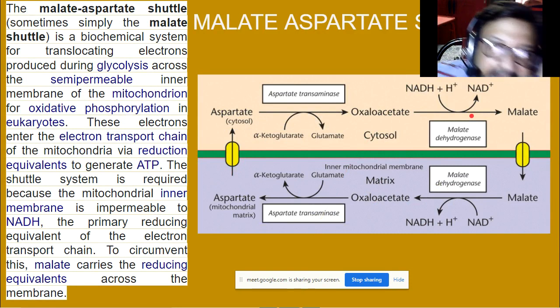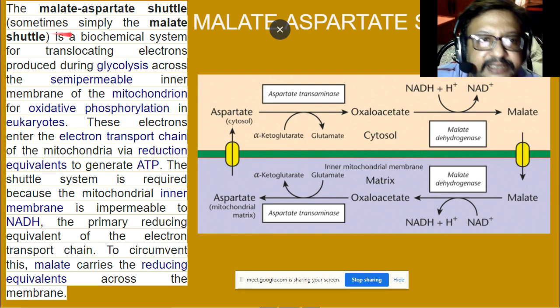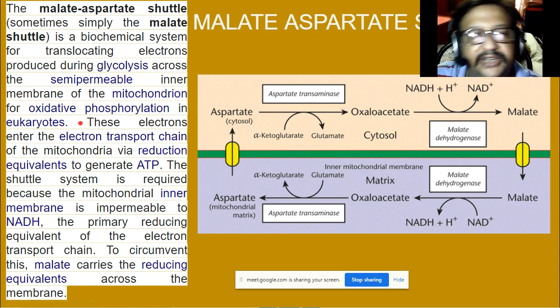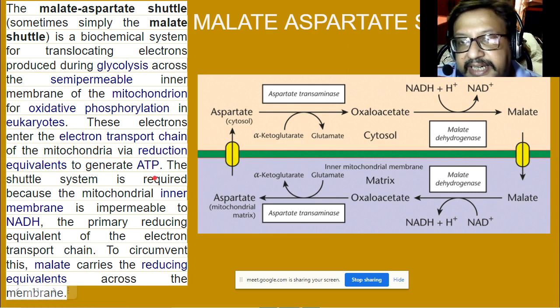There is a malate aspartate shuttle. The malate aspartate shuttle, sometimes simply the malate shuttle, is a biochemical system for translocating electrons produced during glycolysis across the semi-permeable inner membrane of the mitochondria for oxidative phosphorylation in eukaryotes. These electrons enter the electron transport chain of the mitochondria via reduction equivalents to generate ATP.